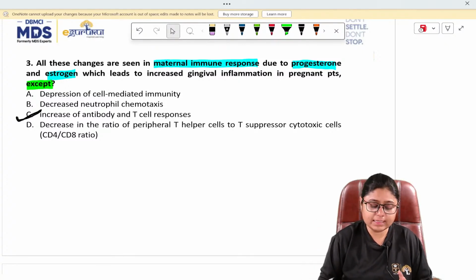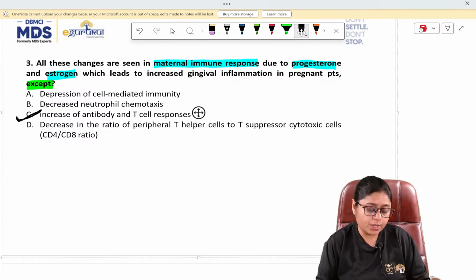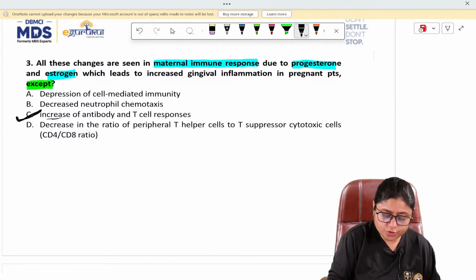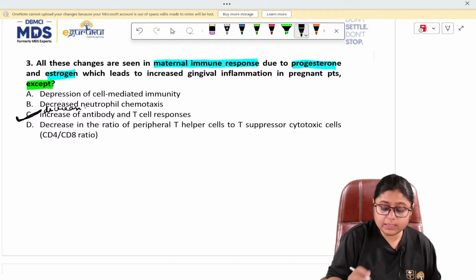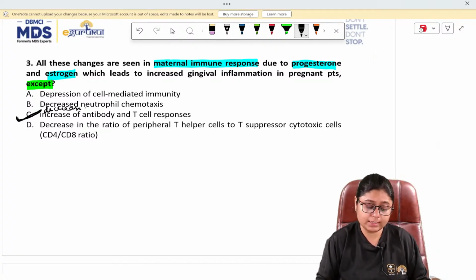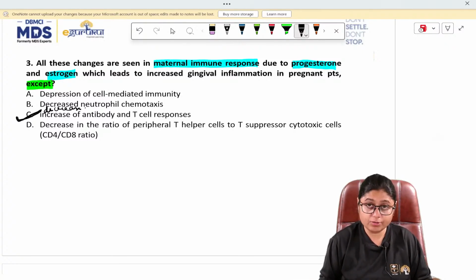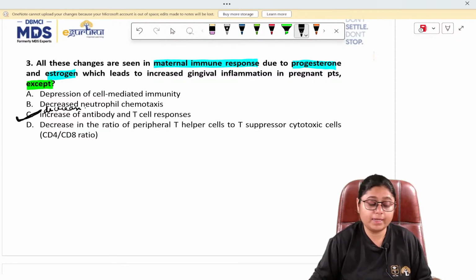So, if B cell is decreasing, how can there be an increase in the antibody and T cell response, right? So, increase is not right. Instead of this, it should be decrease. Decrease of antibody and T cell response is seen. And option number D, decrease in CD4 to CD8 ratio. This is also true. The CD4 cell count decreases in patients with pregnancy.